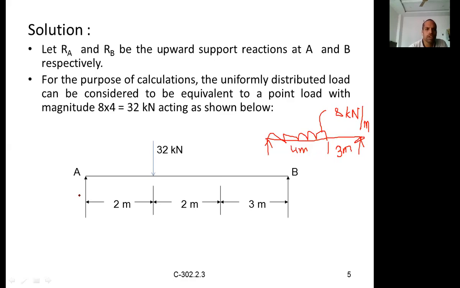Now let us solve this. How to convert this? It is said that RA and RB are the support reactions at A and B. For the purpose of calculation, the uniformly distributed load can be considered equivalent to a point load with magnitude 8 into 4 is equal to 32 kilonewtons, acting as shown below. So how is it equivalent? How to calculate the equivalent point load?